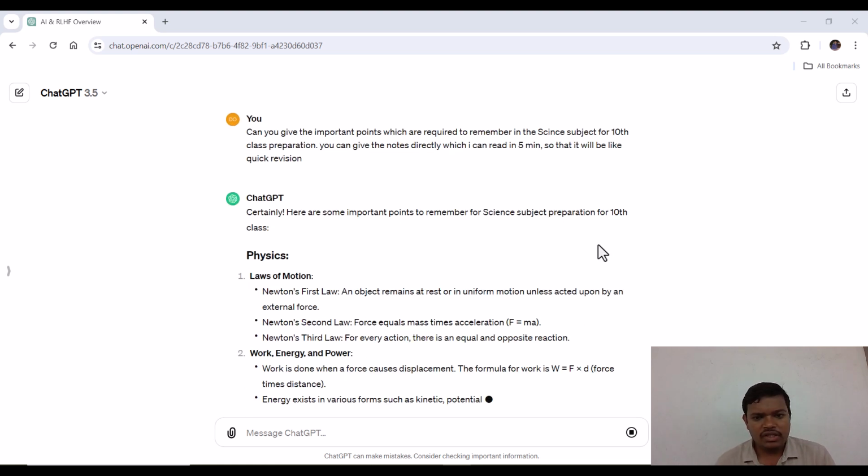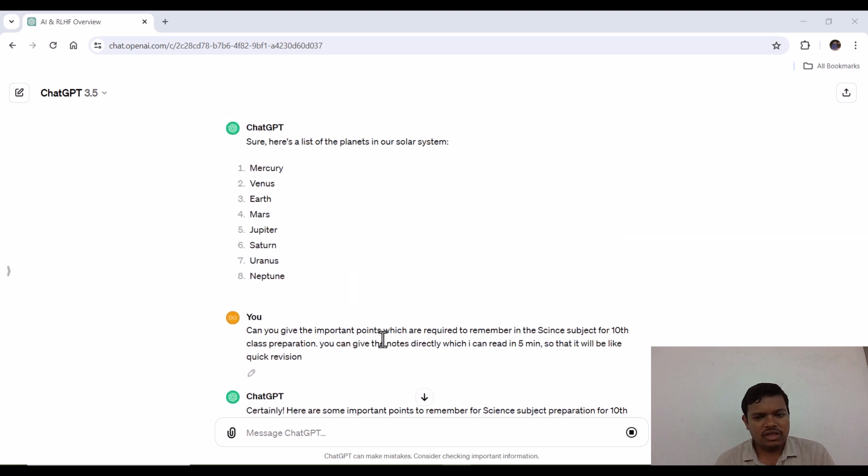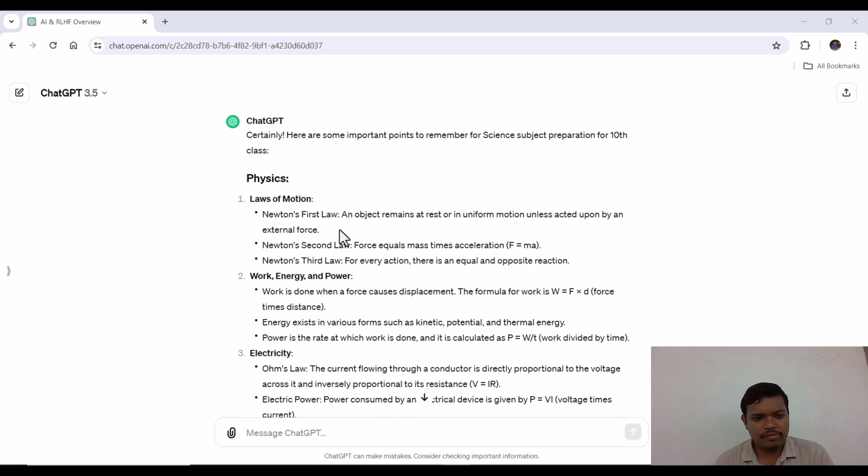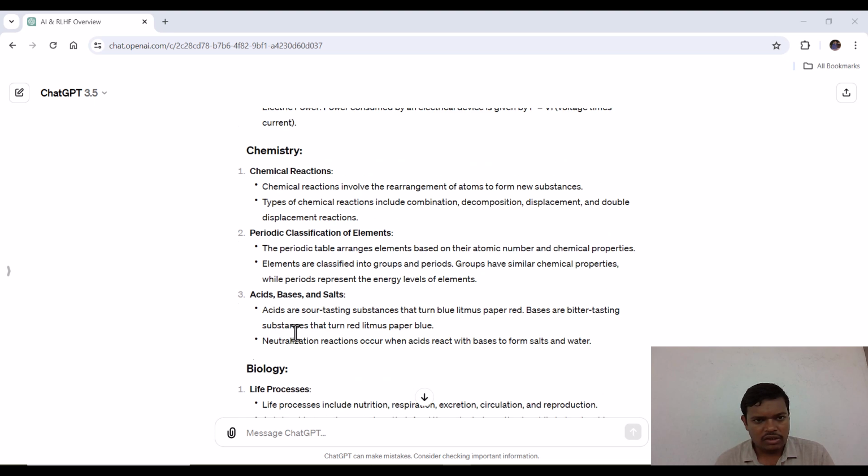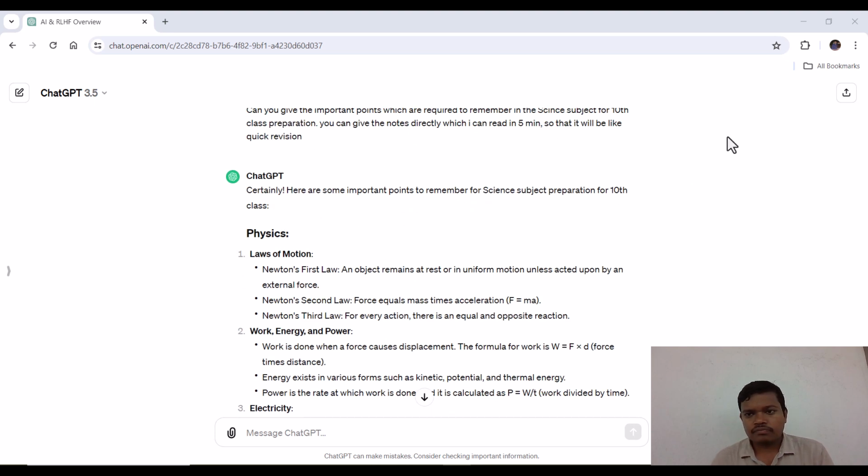In the 10th standard, science has physics, biology and chemistry. It is giving physics, laws of motion. Newton's first law: an object remains at rest or in uniform motion unless acted upon by an external force. So an object keeps rolling unless and until any external force comes. The second law is F equal to ma, and the third law is for every action there is an equal and opposite reaction. These are the important things to note down.